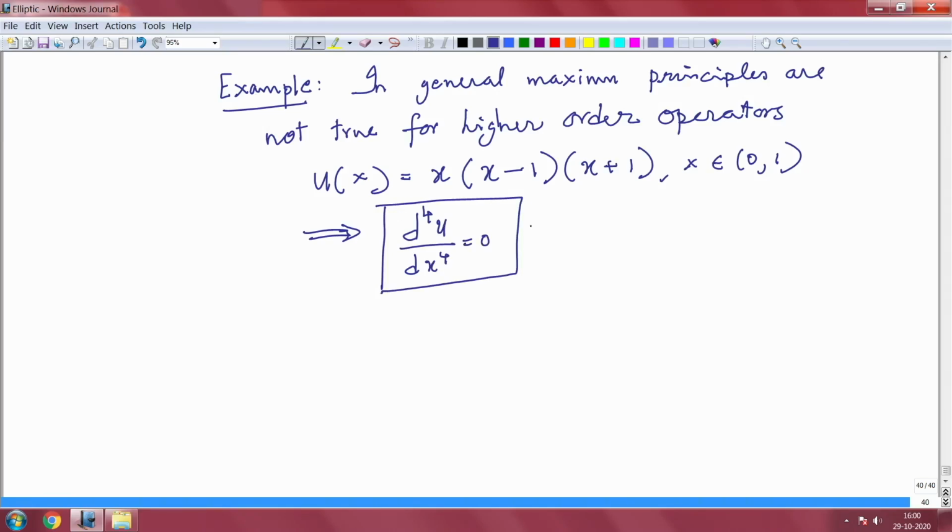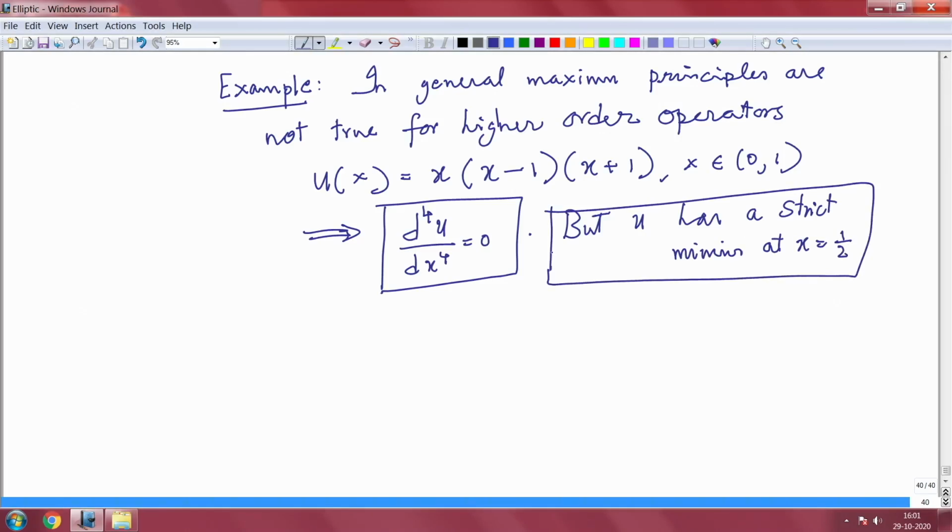But u satisfies this fourth order operator d^4 by dx^4, but u has a strict minimum at x equal to half, which is an interior minimum. So, you see, even in the one variable case, this maximum principle is not true.